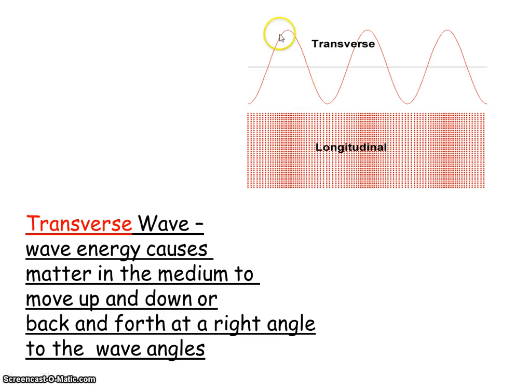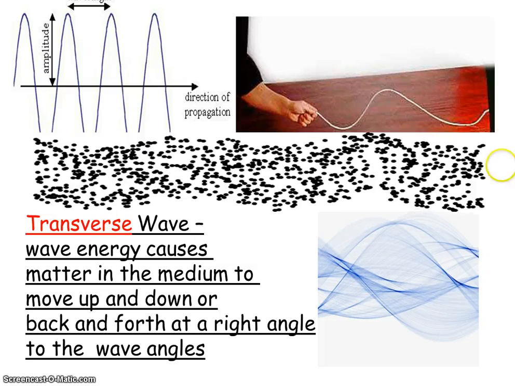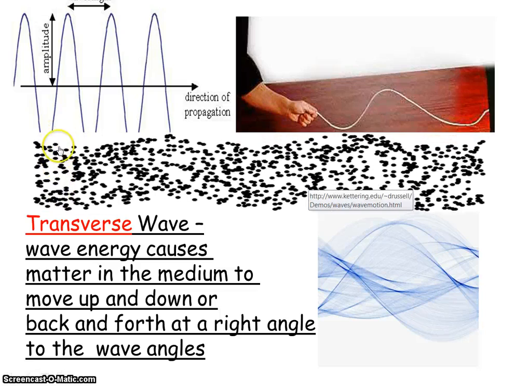So the particles are moving what we call perpendicular to the wave motion. Wave motion this way, particles moving up and down this way. We call that at a right angle or perpendicular, and I'll show you what that looks like here. So you see that the wave is traveling, the energy is going this way. But if you keep an eye on just one of these particles, you see they're moving up and down this way, which is once again at a right angle.